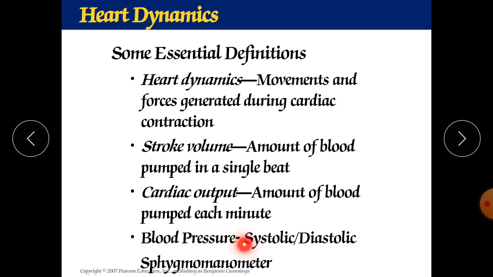So blood pressure is nothing but the pressure exerted by the blood on the walls of the arteries, and it can be measured by an instrument called a sphygmomanometer. Pressure has two types: one is systolic blood pressure and the other is diastolic blood pressure. What is systolic? 120 mmHg is the systolic blood pressure. And what is diastolic? 80 mmHg is the diastolic blood pressure.